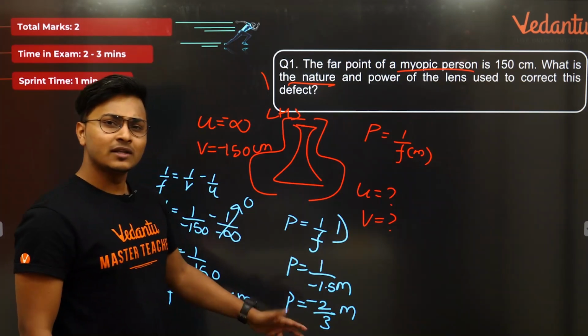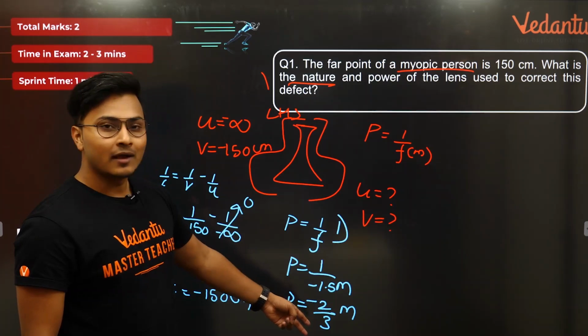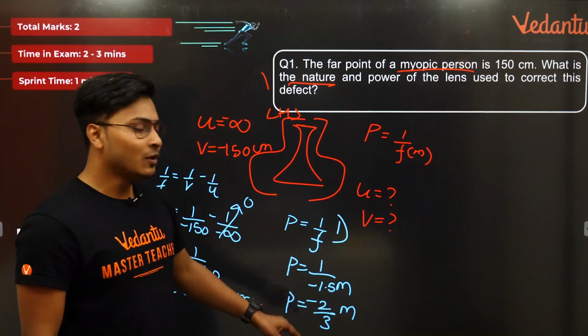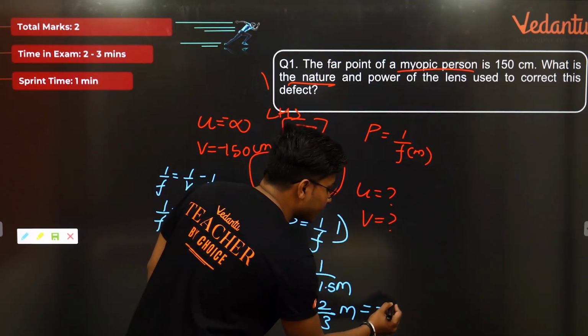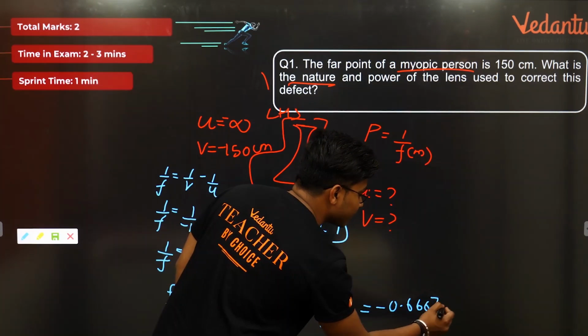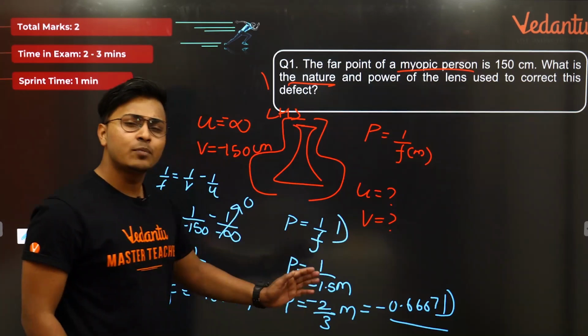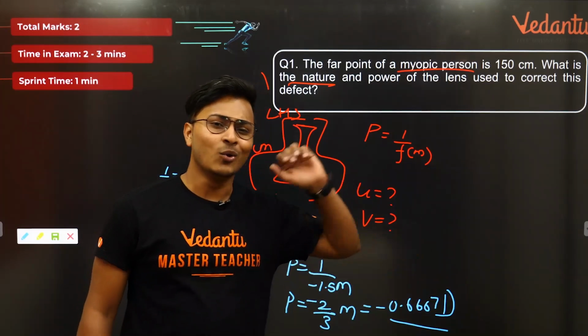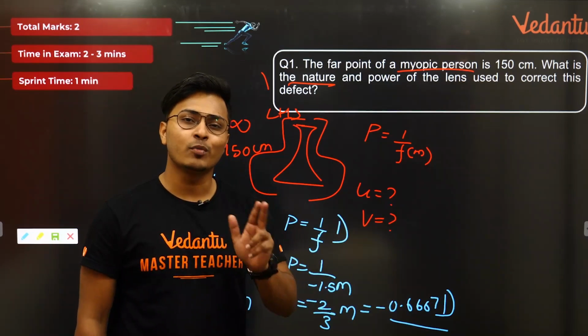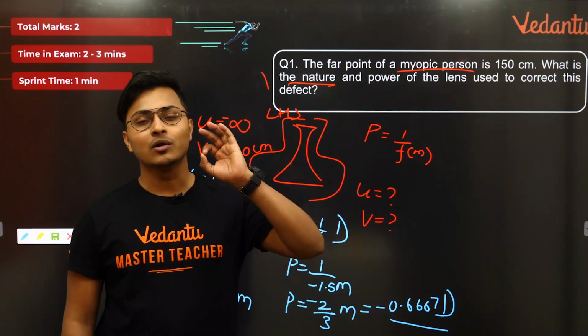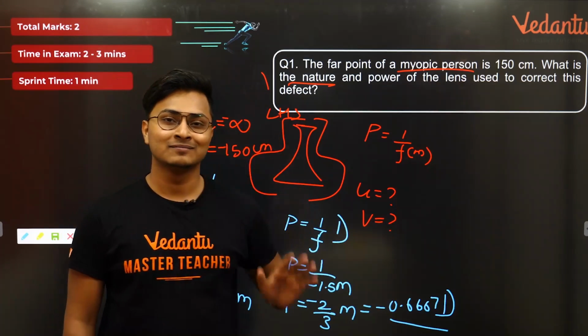I always tend to convert this conversion, मतलब मैं decimal को fraction में ले लेता हूँ because it's easy for me to divide now. Correct. 2 by 3, I know the answer. It's straightforward. Negative 0.6667 diopters. It will keep on going at 0.666666. उसको मैंने 0.667 diopters लिख दिया. आप चाहे तो इसको directly you can write it down as 0.67 diopters. That is also perfectly correct.